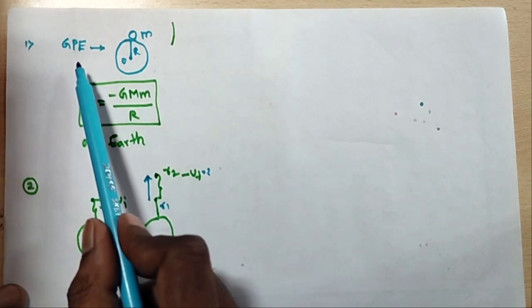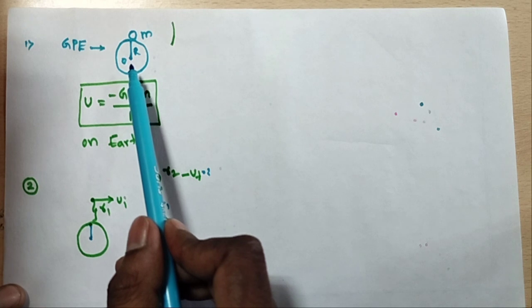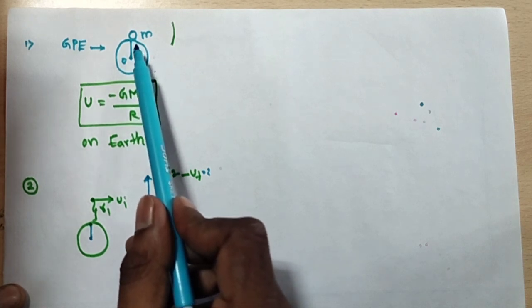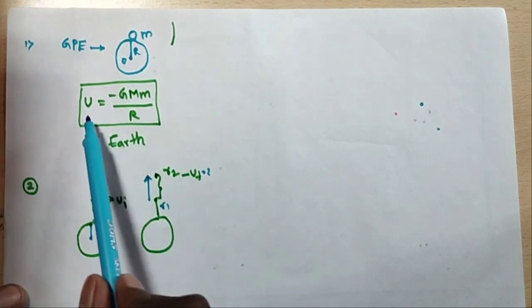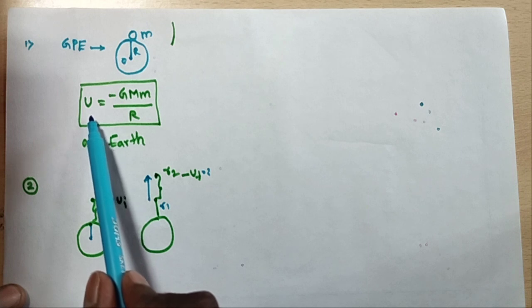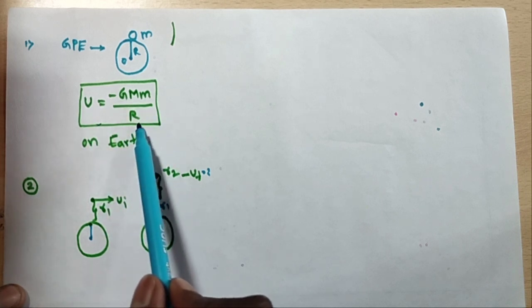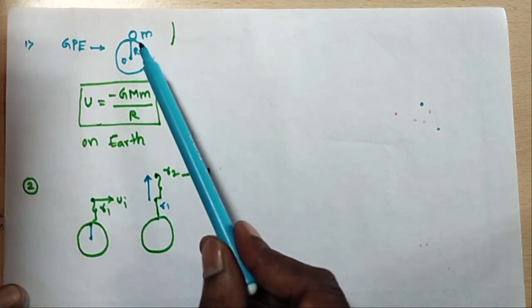For the gravitational potential energy in the earth system, suppose a body of mass m is present on the surface of the earth of mass M and radius capital R. The potential energy is U is equal to minus G capital M small m by R. This is the gravitational potential energy on the surface.